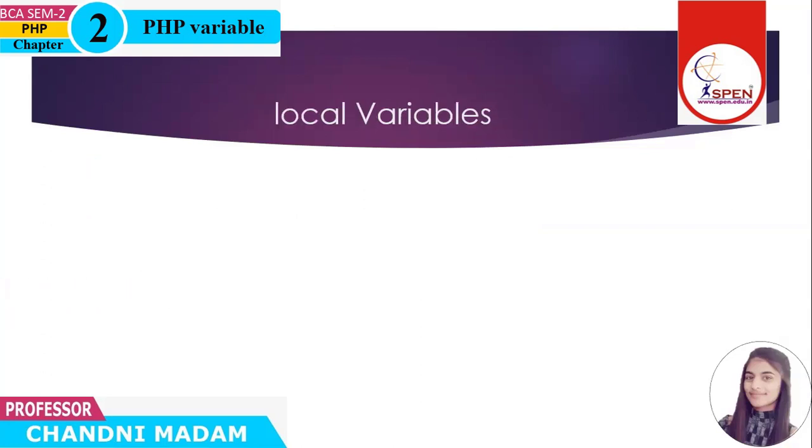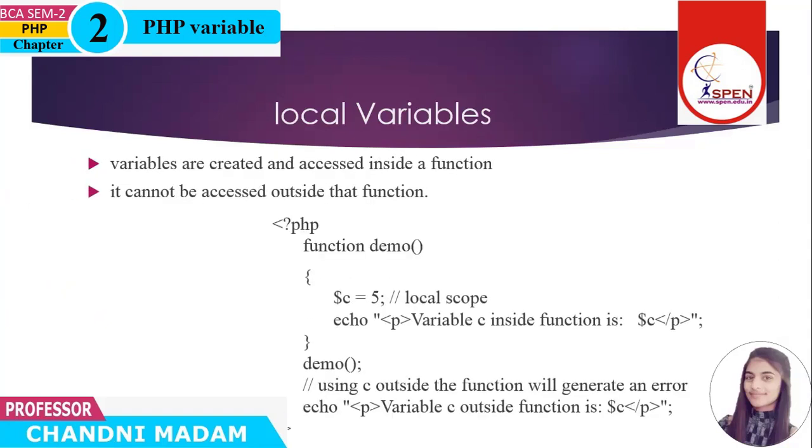Let us see a local variable. What is a local variable? A local variable is a type of variable that is declared inside the function and accessed inside the function. Here is the example. Function demo has one variable $C. So $C is a local variable that is only used within the function. If we use $C outside the function, then it gives an error because a local variable can be used only within the function.